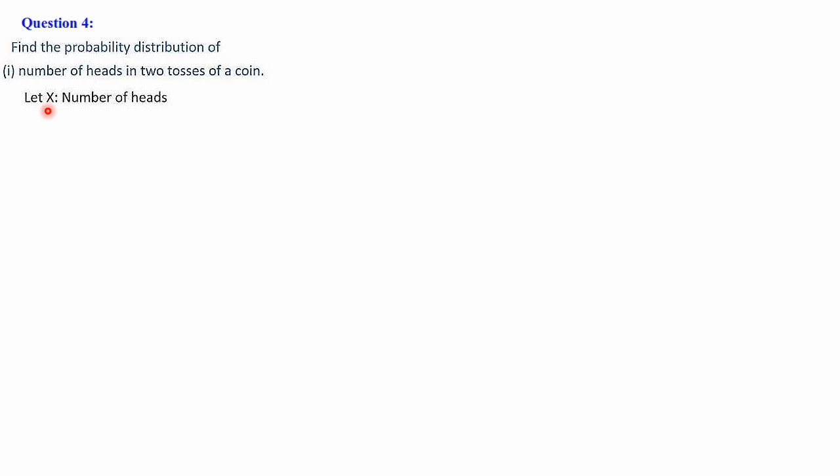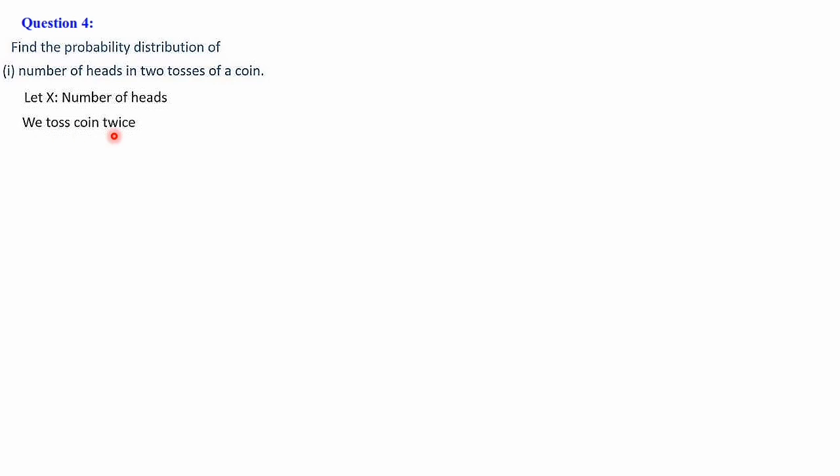Move on to question number 4. The question is, find the probability distribution of, first question, the number of heads in 2 tosses of a coin. Probability distribution only we have to write. So let x denote the number of heads. That is what the question says, number of heads in 2 tosses of a coin.